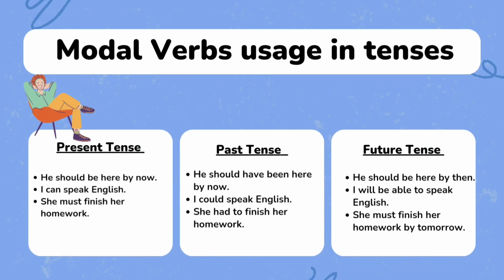Usage of modal verbs in tenses. Present tense, he should be here by now. Past tense, he should have been here by now. In future tense, he should be here by then. I can speak English. I could speak English. I will be able to speak English in the future tense. In the present tense, we say she must finish her homework. In the past tense, she had to finish her homework. In the future tense, she must finish her homework by tomorrow.